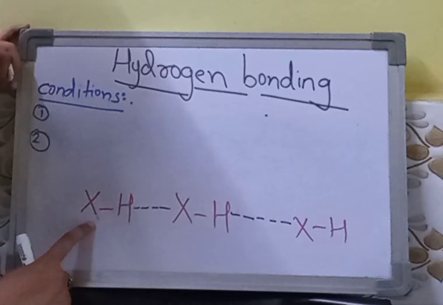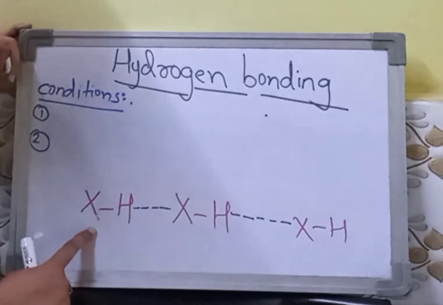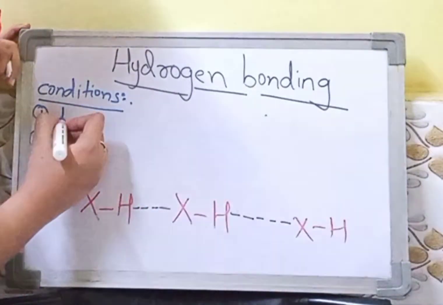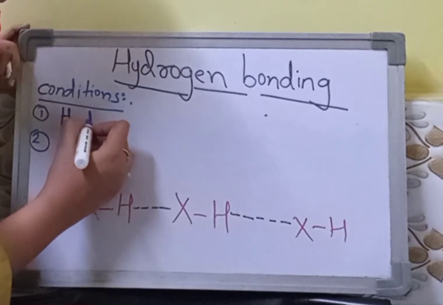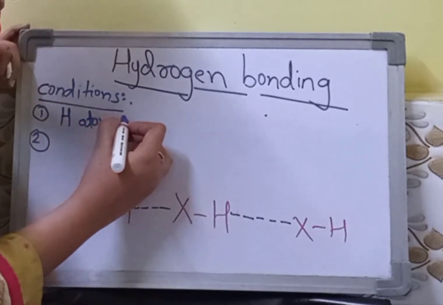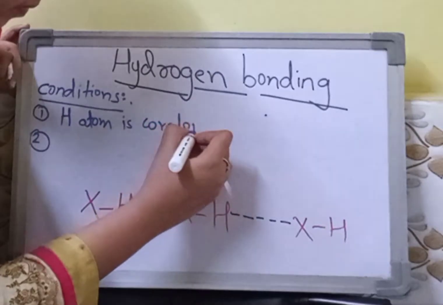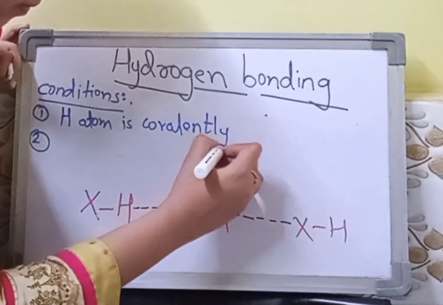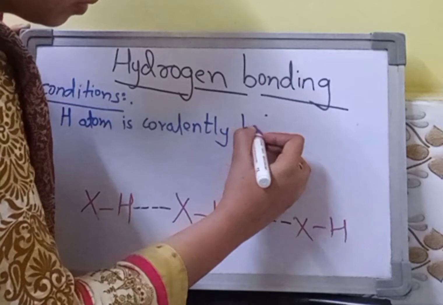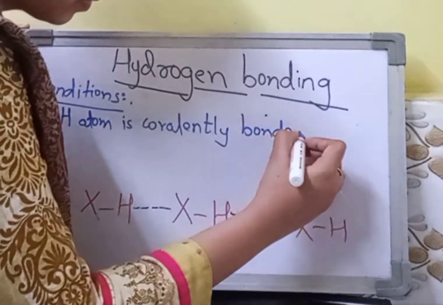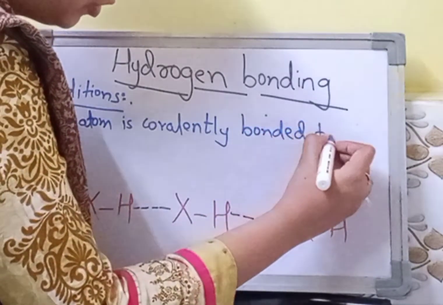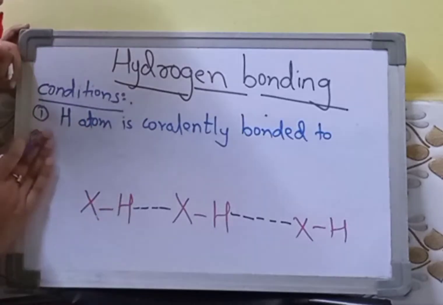Can you see here, X is an electronegative atom. Your H atom, that is your hydrogen atom, is covalently bonded to an electronegative atom.